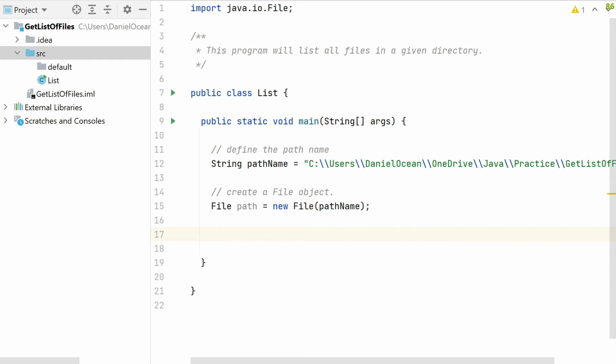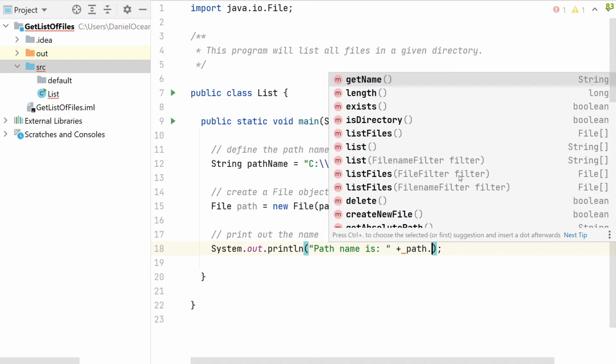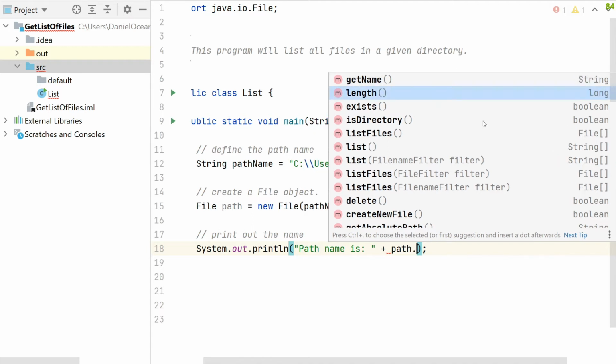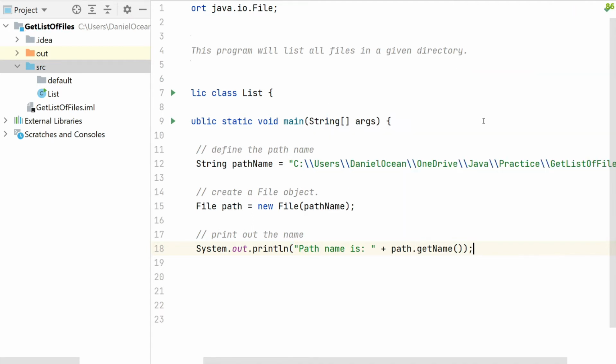Let me test something out. I've never done this before, so if it errors out, bear with me. Let's print out the path. This could be a debug. I don't recommend using print statements to debug your code, but in this instance, it might be worth it for us to see this. Path.getName. I don't want to access my static path name. I want to say I defined a file object, let's see if I can do a getName from it. It's telling me it's going to return a string. Sure. Now let's see what we get here.